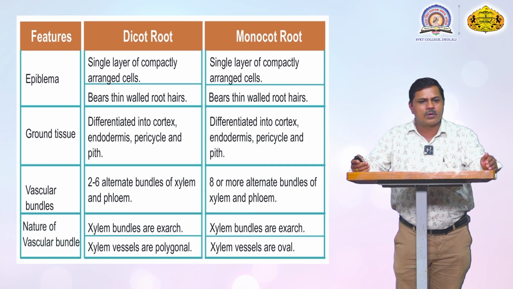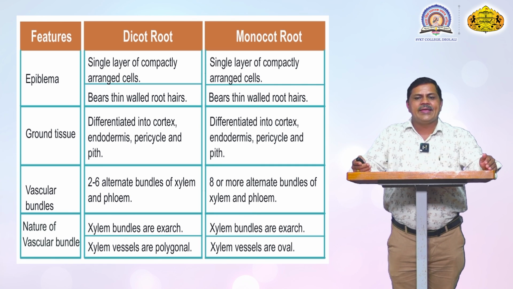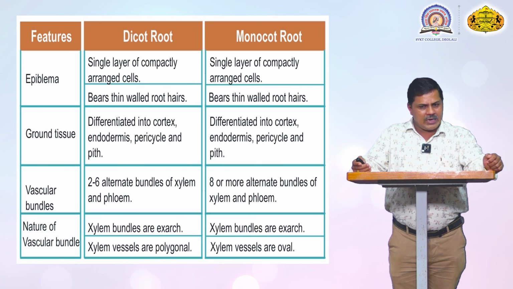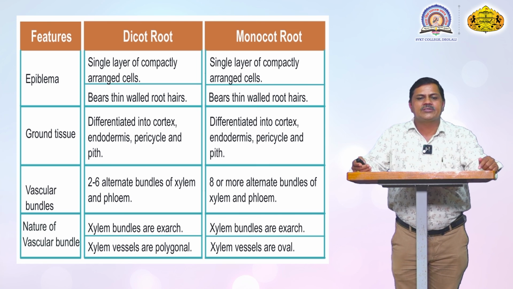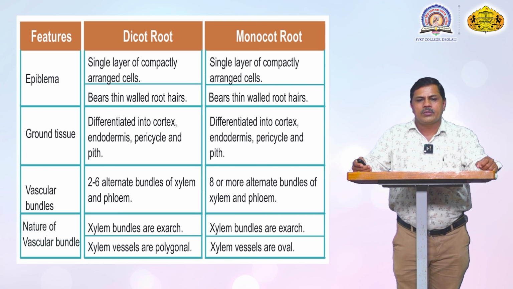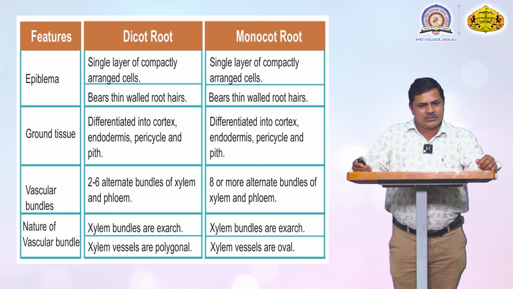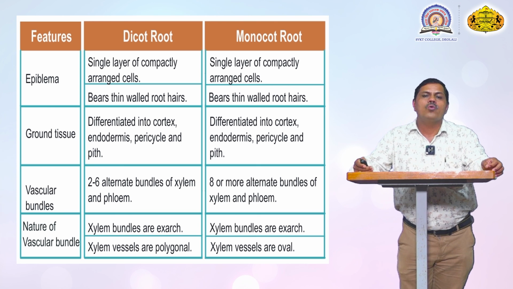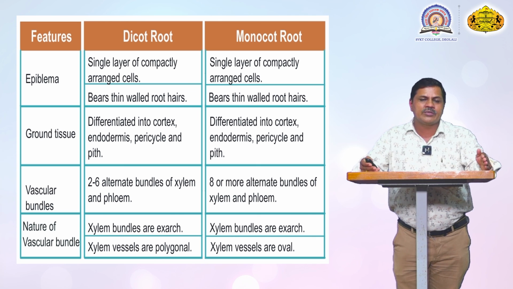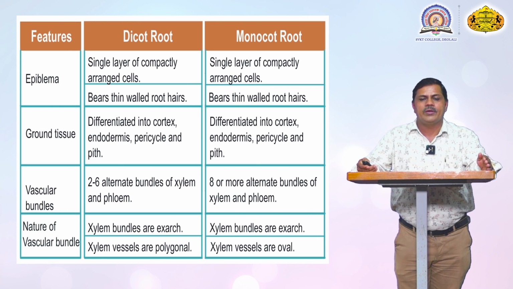Another feature of the vascular bundle: xylem bundles are exarch, arranged in the form of a ring. Xylem vessels are polygonal in a dicotyledon root, but in monocotyledons, xylem vessels are oval in shape. These are also variations between dicotyledon and monocotyledon roots in internal structure.